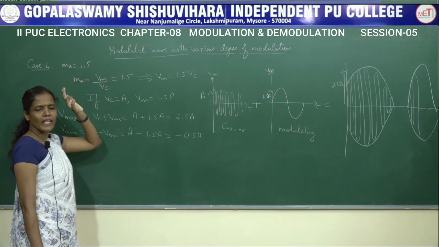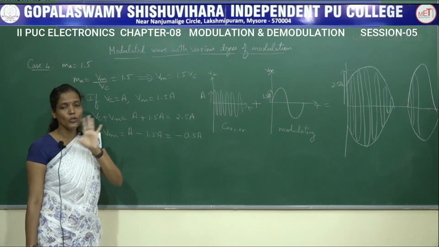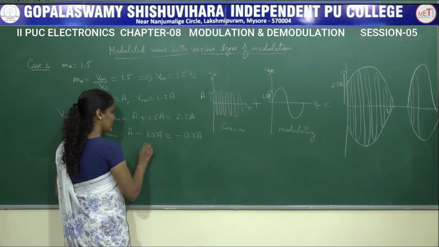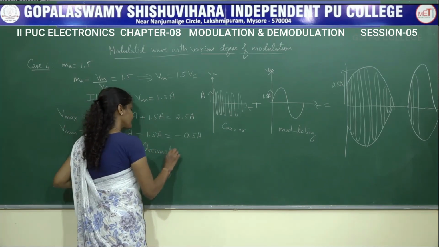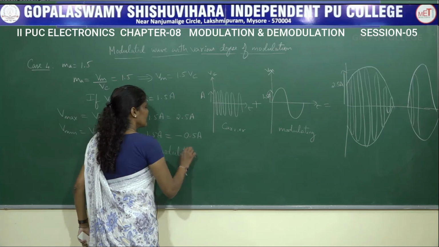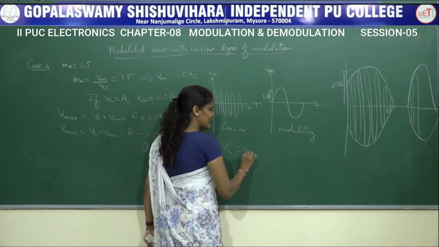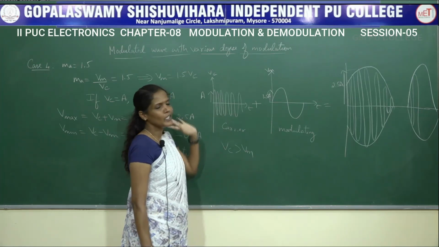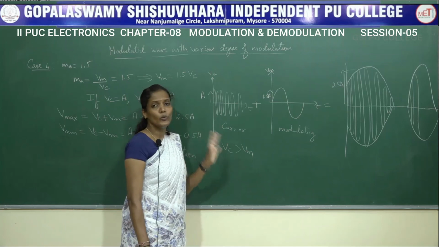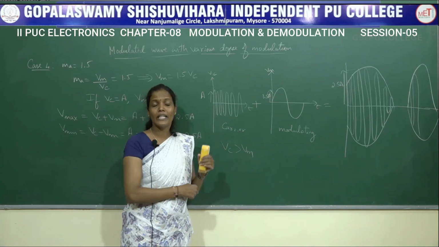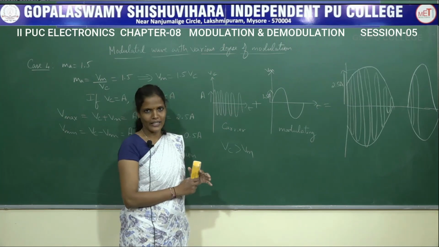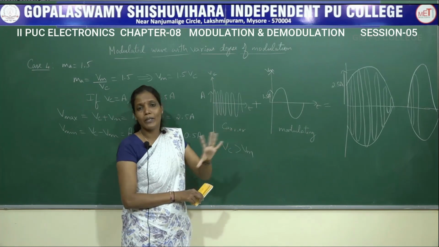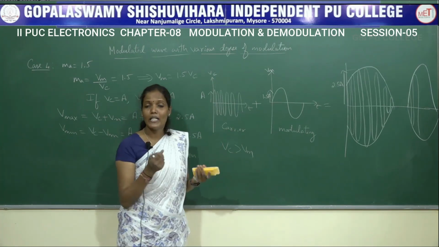I told you that MA value must lie within a range of 0 to 1. But here MA value is increased to 1.5. So this is called over-modulation. I also told you that Vc value must be greater than Vm. But in this particular case, Vm is greater than Vc. Hence this is over-modulation. Some of the signals will be distorted or eliminated in the amplitude modulated wave. Some of the signals will not be present in the envelope. It will be spilled out, or you can say it will be lost.